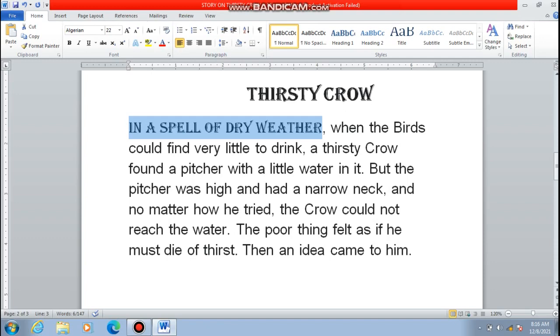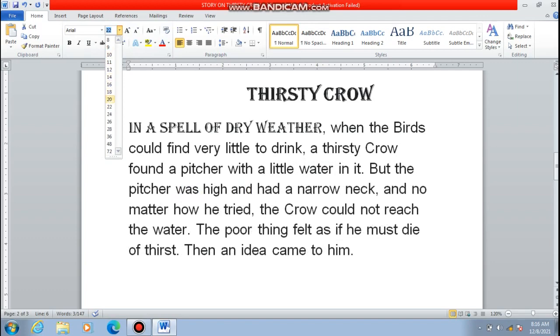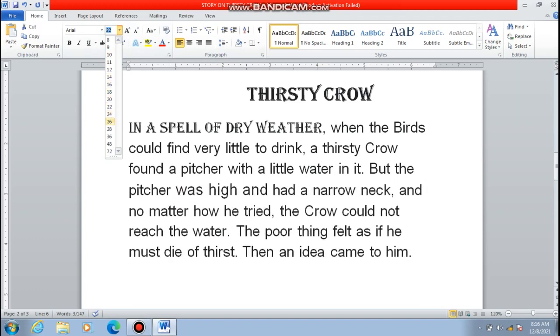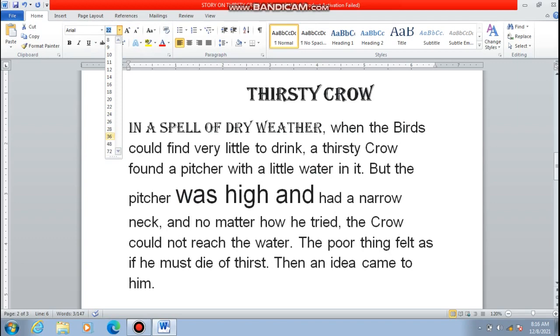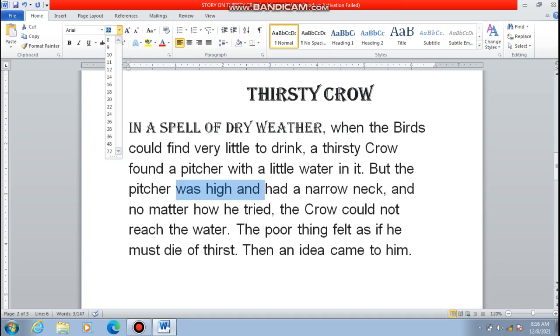Similarly, suppose you want to change the size of a particular text. First of all, make sure that you select it. Just select the text and increase or decrease its size. As you can see, the text is increasing and decreasing in size.